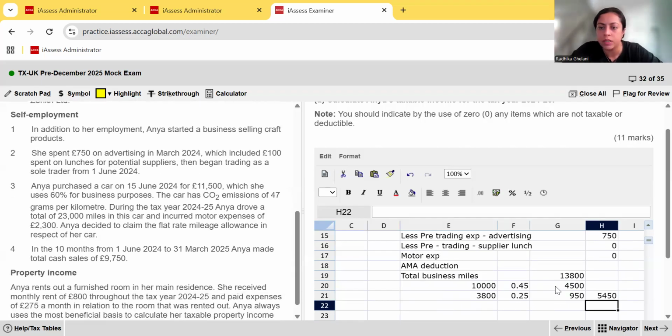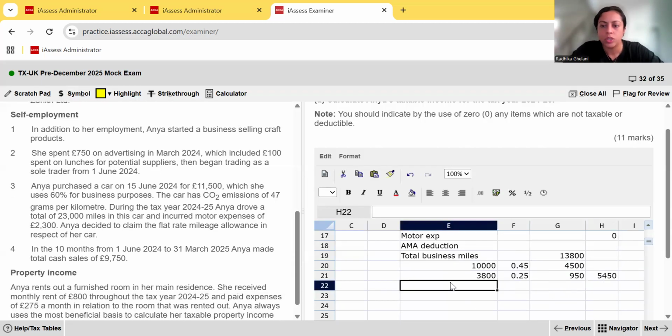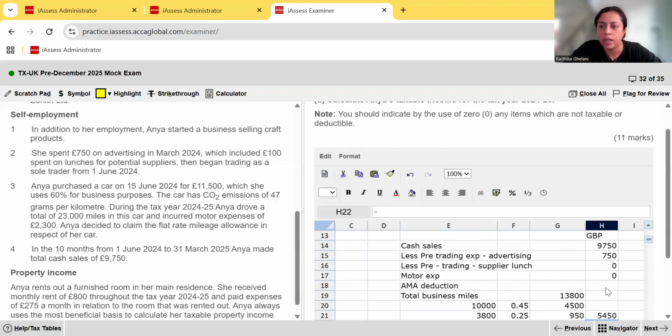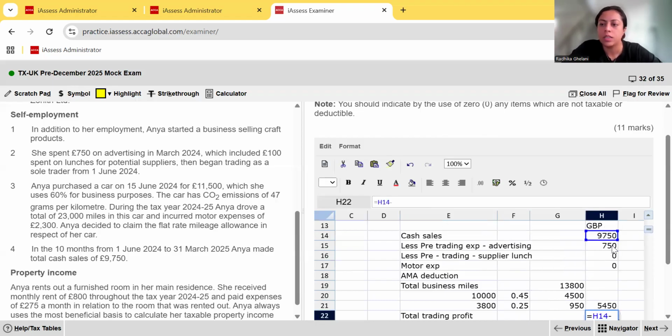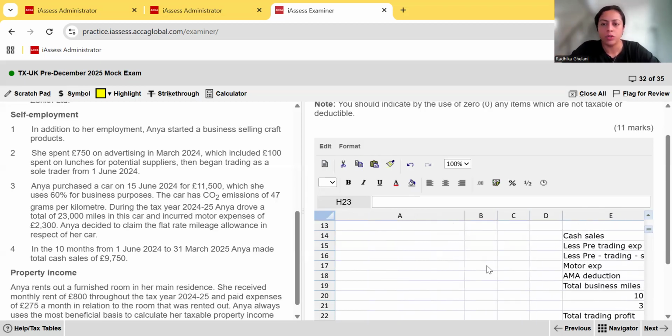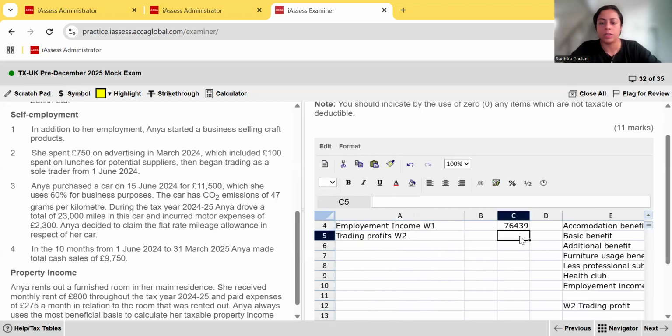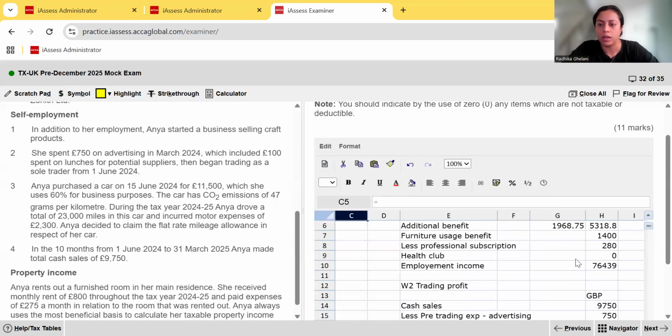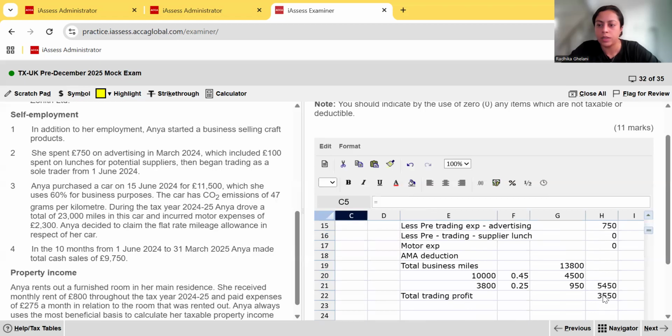So what we do, we simply get the total there. Total trading income is going to be, let's put our equal to sign, her cash sales minus 750 minus 5,450. Again, if you're comfortable putting the negative signs and you'll not mess up in your final formula, feel free to use the negative signs, okay? So we go to our working there. Trading profits. We put the equal to sign and pick out our final answer that we got from there.